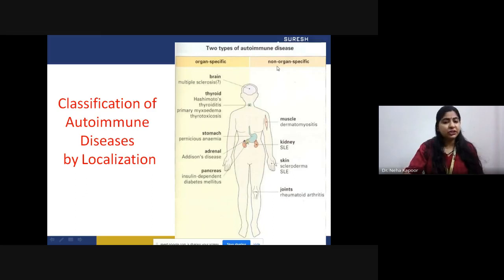Another category is non-organ specific. If the muscle cells are being attacked, it is known as dermatomyositis. If the kidney is being attacked, it is known as SLE, which is quite a threatening disease that we will be discussing in detail. If the skin is under consideration, scleroderma is there, and SLE can also happen. If the joints are under attack by these autoantibodies and our immune system, rheumatoid arthritis can develop. So all of these diseases are classified in this manner.